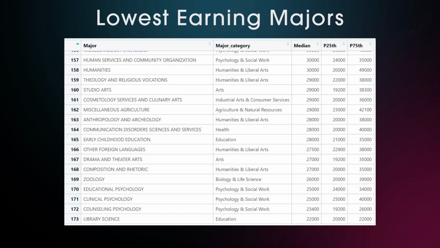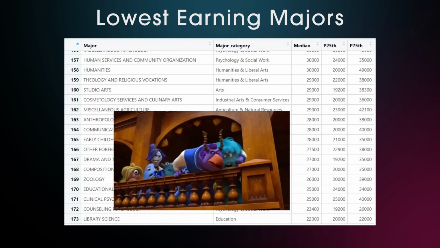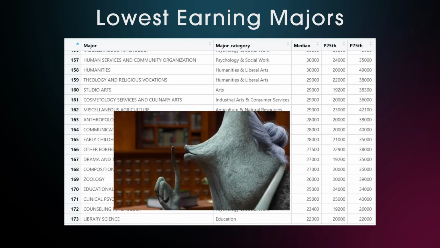The majors that earn the least, and here we are talking $30,000 per year or less, fall mostly into the humanities, arts, psychology and social work. And at the very bottom we have a major from the education category that only makes $22,000 per year, namely the librarian. Shh.